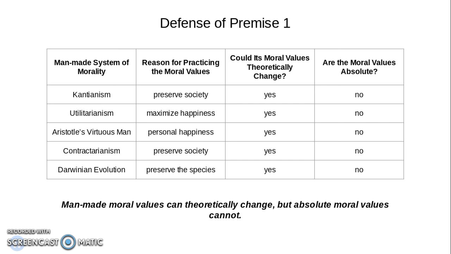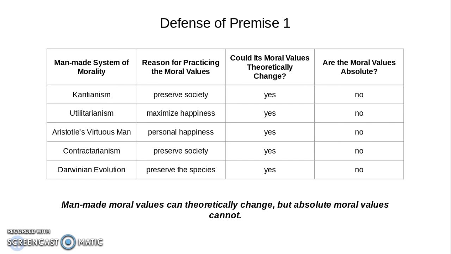The problem with this objection is that there is no basis for saying that any of these motivations are morally right. In fact, it would be circular to say that preserving society is morally right because moral rightness is what preserving society is attempting to explain. You can't assume what you're trying to prove. Or let's put it this way. You have a moral value, and there's a reason for practicing that moral value. There is no way to judge the moral merit of the reason for practicing the moral value, because the moral values by which to judge its merit haven't been invented yet.